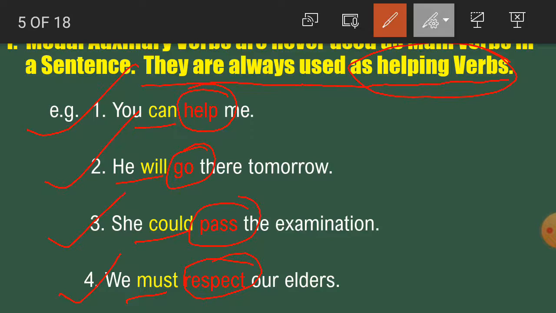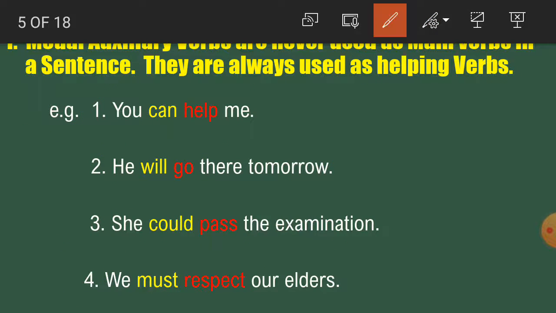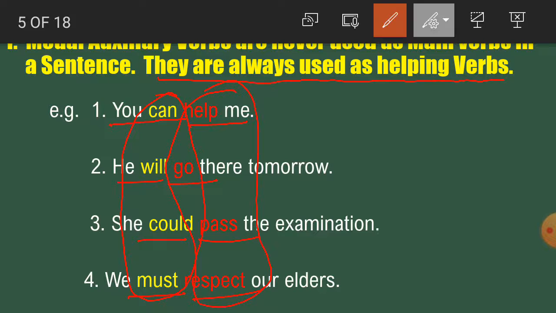So students, what is the structure of the sentence here? Modal plus verb 1, modal plus verb first form. Here modals are playing the role of helping verb, and the main verb is present in the sentence. So we have got here that they are always used as helping verb. They are not playing the role of main verb in a sentence.